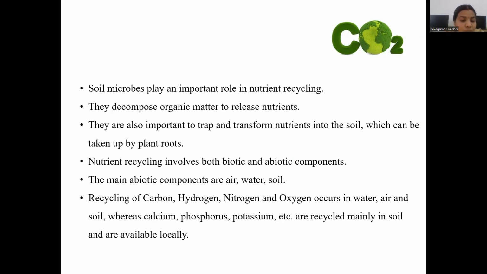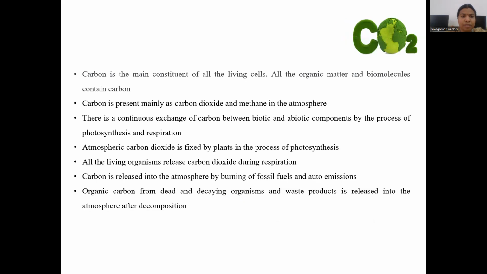The main abiotic components are nothing but the environmental factors: air, water, and soil. Recycling of nutrients like carbon, hydrogen, nitrogen, and oxygen occurs in the water, air, and soil, whereas nutrients like calcium, phosphorus, and potassium are recycled mainly in the soil and are available locally. So let me start the carbon cycle.